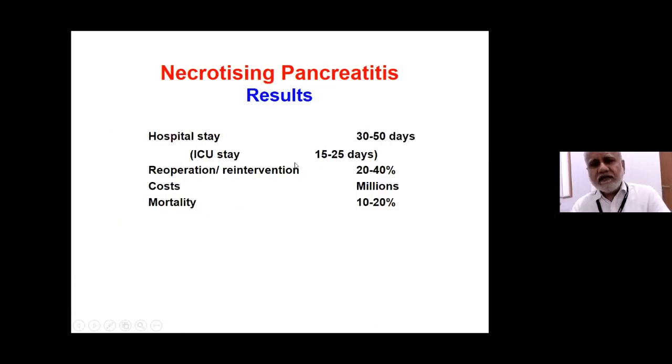Now, as I said, counseling of these patients is important because on an average, patients with severe necrotizing, especially infected pancreatitis, may have to stay in the hospital for weeks and months. They may require long intensive care stays. The need for re-intervention is high. Costs may run into lakhs of rupees and remain in double figures and even higher than that.